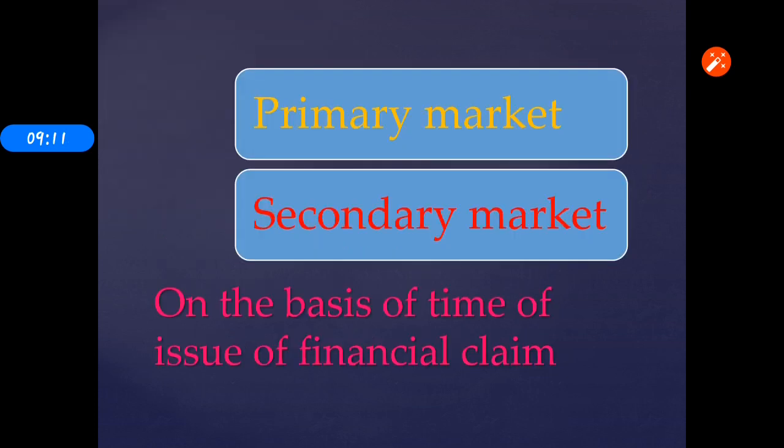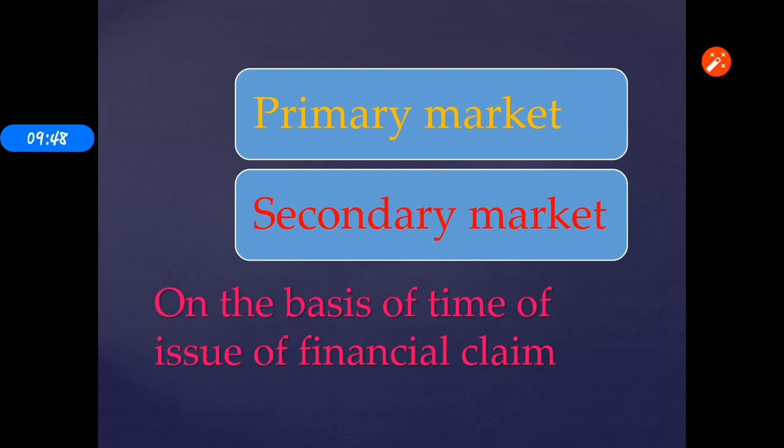On the basis of time of issue of financial claim, it is classified into two parts: one is the primary market and another one is the secondary market. The primary market is where financial institutions are involved in the sale of securities for the first time. Newly they are issuing the securities. That is called the primary market. Here the money from the investor goes directly to the issuers.